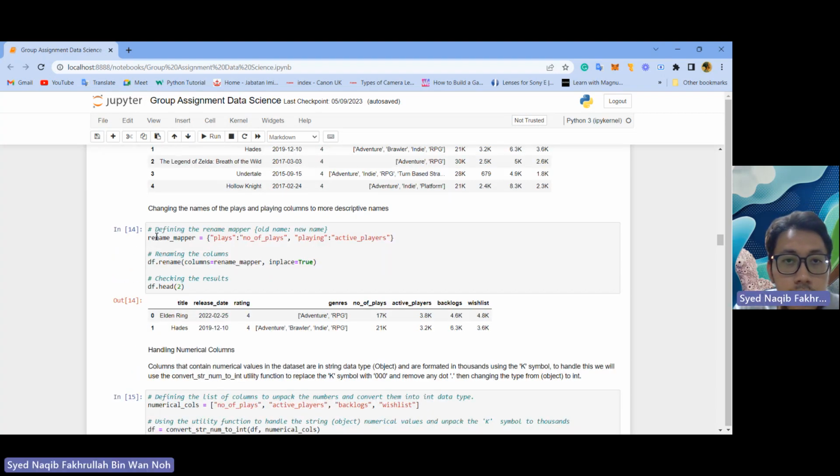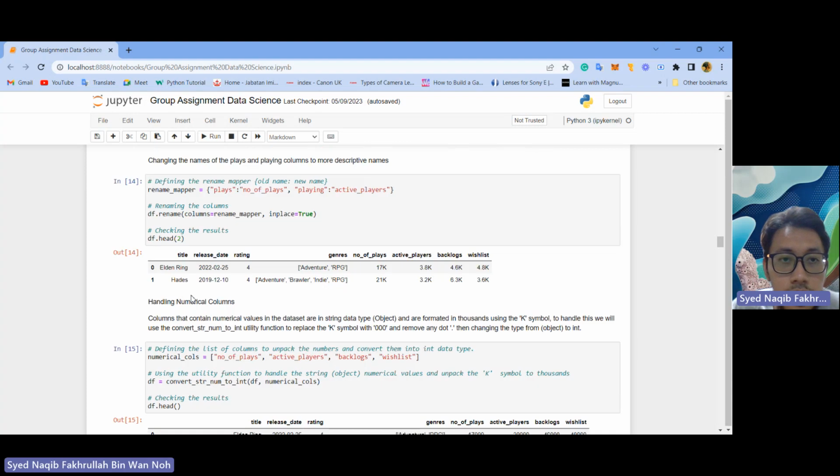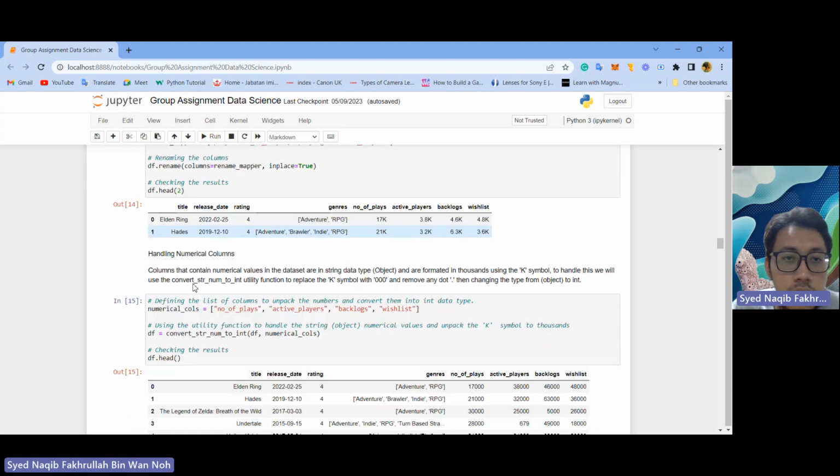Next, changing the names of the plays and playing columns to more descriptive names. We can rename them by defining a rename mapper from old name to new name, and then renaming the columns: df.rename(columns equals rename_mapper, inplace equals True). Checking the results with df.head, the output will show Elden Ring and Hades.